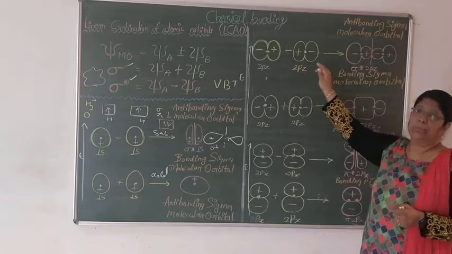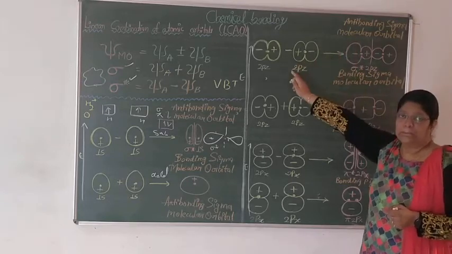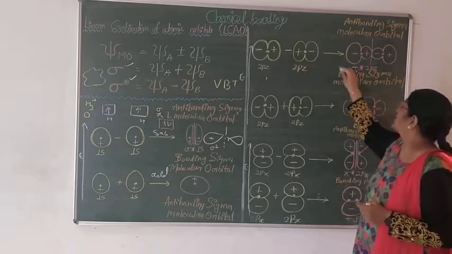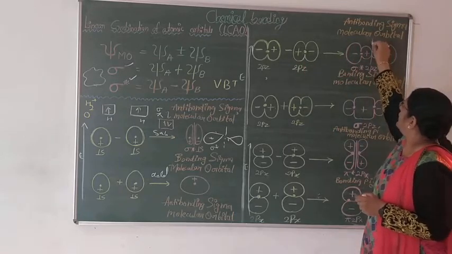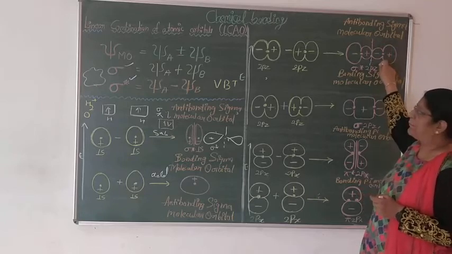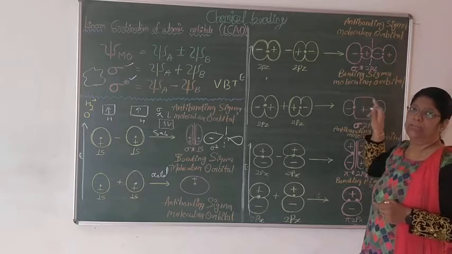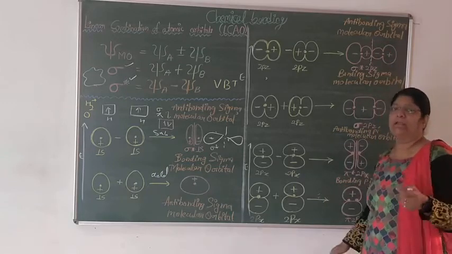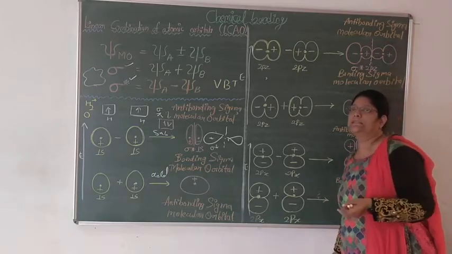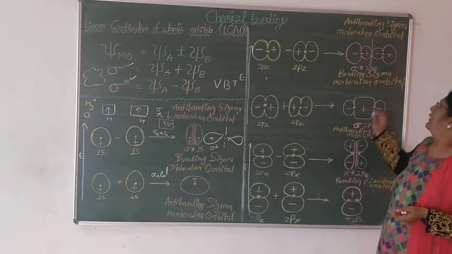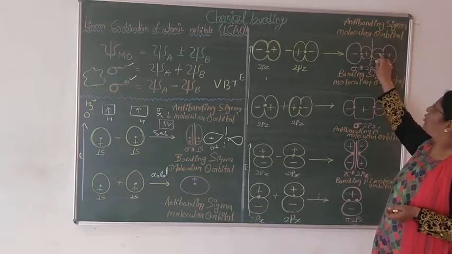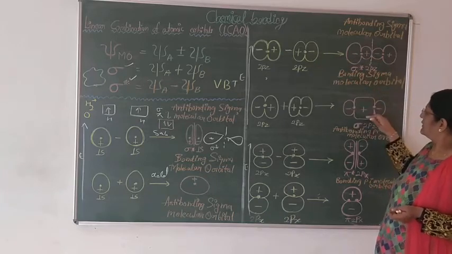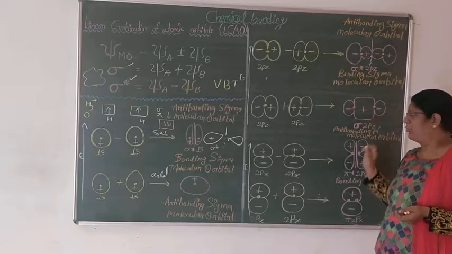If sigma 2pz gets subtractive overlapping, these lobes partially form and a nodal plane forms between them, that is sigma anti-bonding 2pz. A nodal plane is a plane where the probability of finding an electron is negligible. These lobes indicate that overlapping is less here, and this indicates that overlapping is more here.